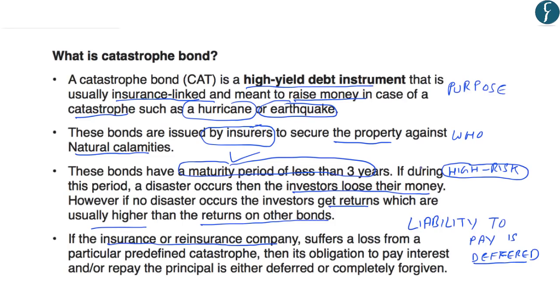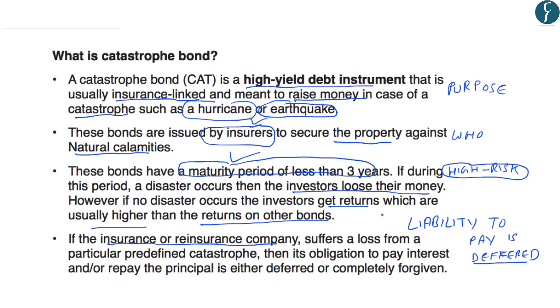So, simply the purpose of the catastrophe bond is to raise money in case of a disaster or catastrophe like earthquakes or hurricanes. And these bonds are issued by insurers or the insurance companies, and these companies provide insurance to the property against natural calamities. Further, these bonds have a maturity period of less than 3 years, and if a disaster occurs during this maturity period, the investors can lose their money. However, if no disaster occurs, the investors get returns which are usually higher than the returns on other bonds.